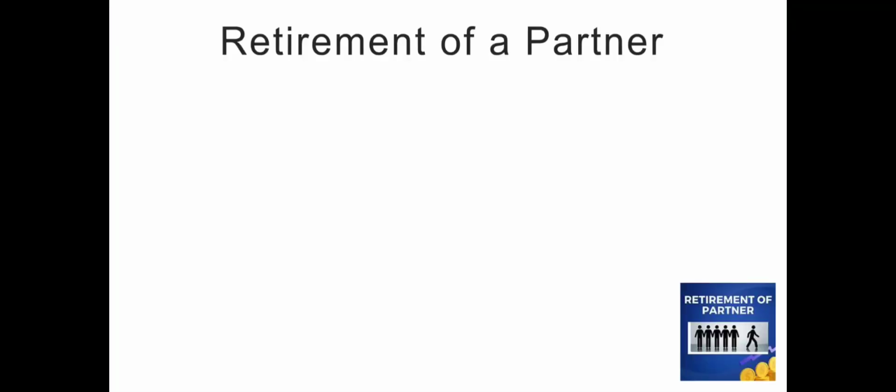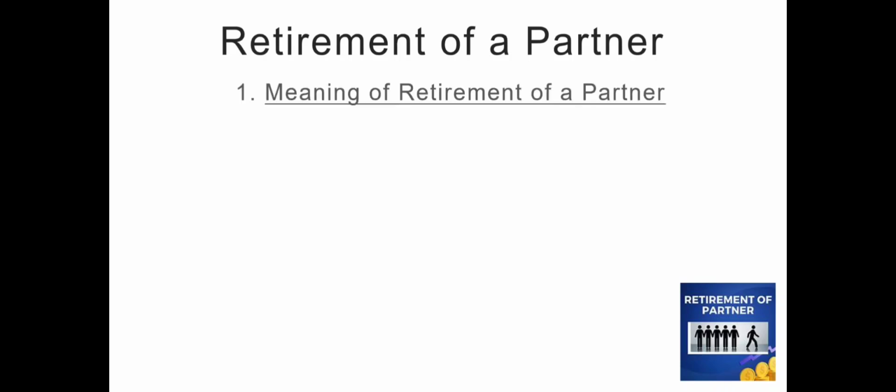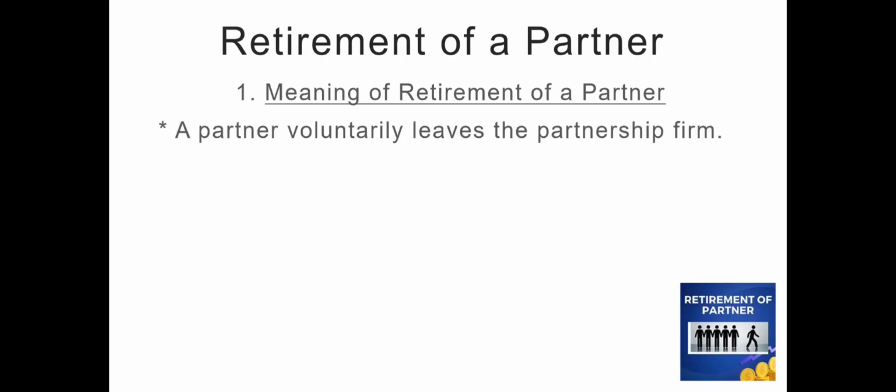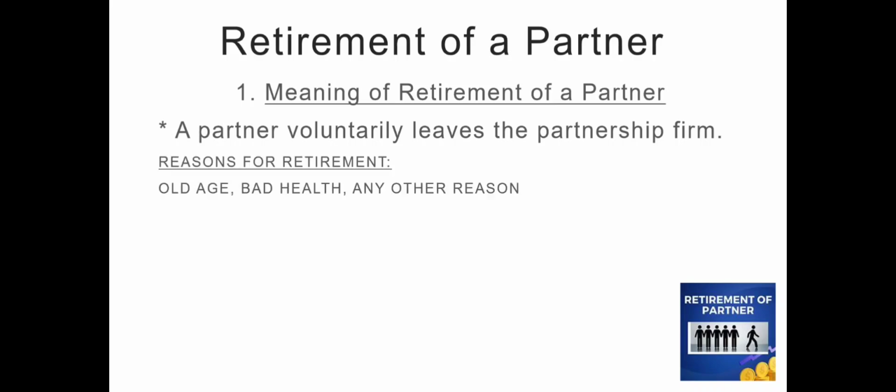Let's see now, under retirement of a partner, what is the meaning of retirement of a partner? If any partner voluntarily leaves the partnership firm, maybe due to the following reasons: old age, bad health, or any other reasons, this is called retirement of a partner.